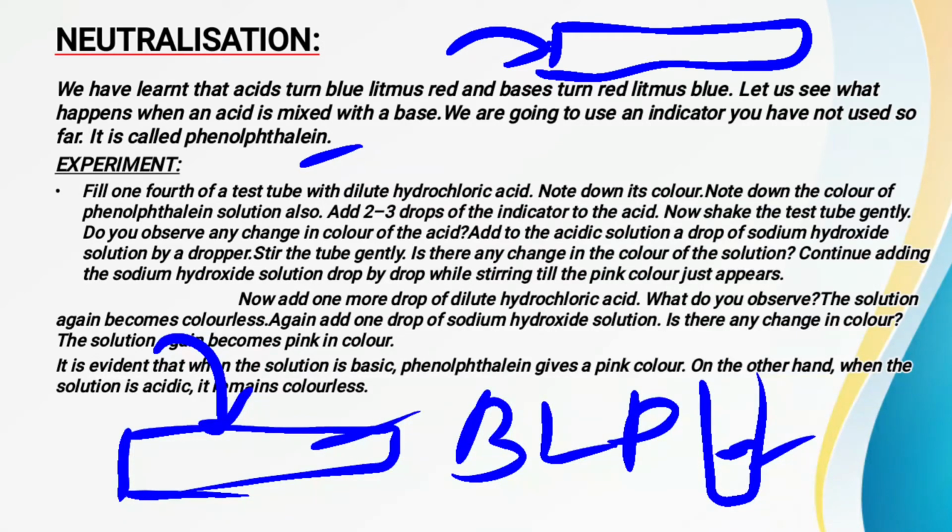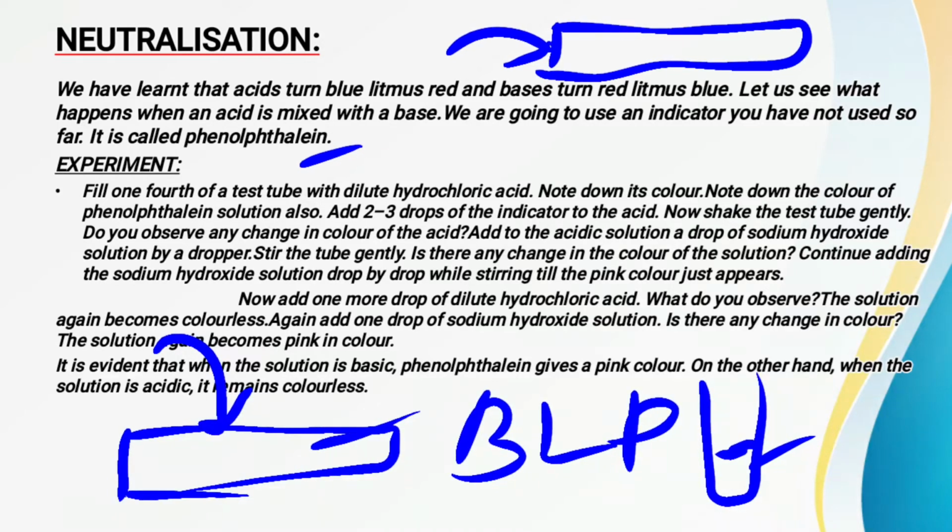So suppose you have taken this test tube, and in this test tube you have to add some amount of the dilute acid. Which acid do you have to take? You have to take the dilute hydrochloric acid, that is called dilute HCl. We have read in the previous video that some amount of HCl is present in our stomach also, but it is present in a very dilute form, right? So suppose you have taken this dilute HCl in a test tube.